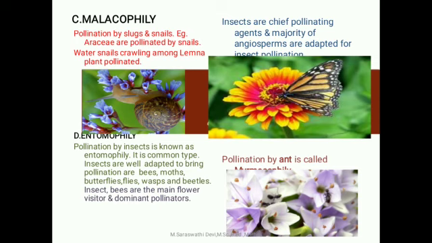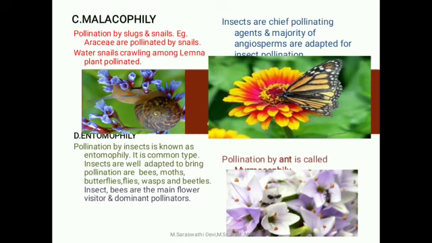Entomophily, pollination by insects, is known as entomophily. It is a very common type. Insects are well adapted to bring about pollination: bees, moths, butterflies, wasps, beetles, etc. Insects and bees are the main flower visitors and dominant pollinators. Insects are the chief pollinating agents, and the majority of angiosperms are adapted for insect pollination only.